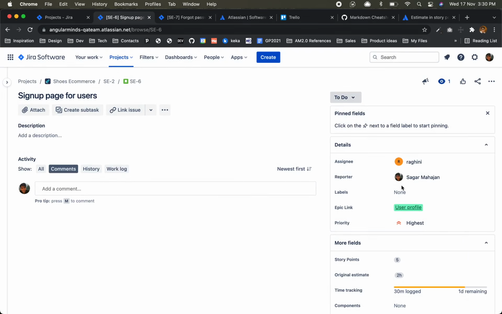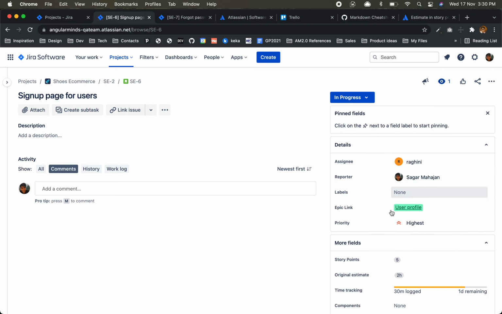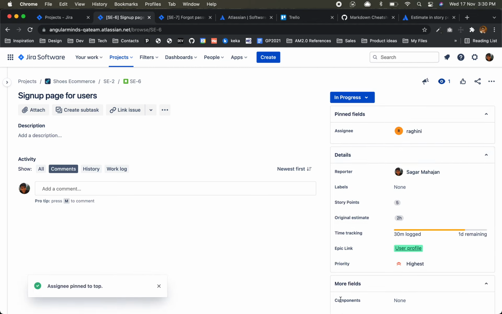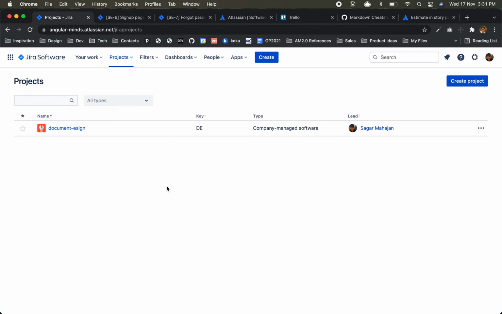Okay, initially I thought I'll just give you the overview of Jira, but now we are going deeper and deeper, but it's good. Okay, so I'll make it in progress. They have given this little pin for the important fields, because sometimes an issue can have so many fields. So assignee is important for me, and story points is important. If you see here now,